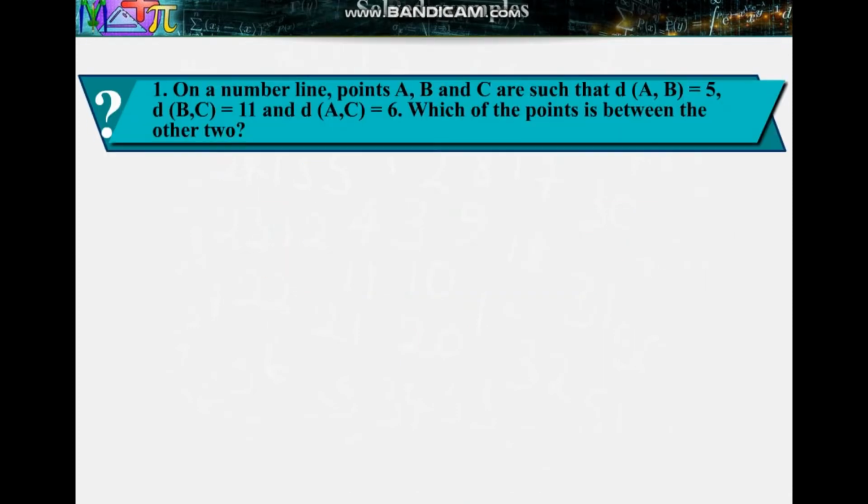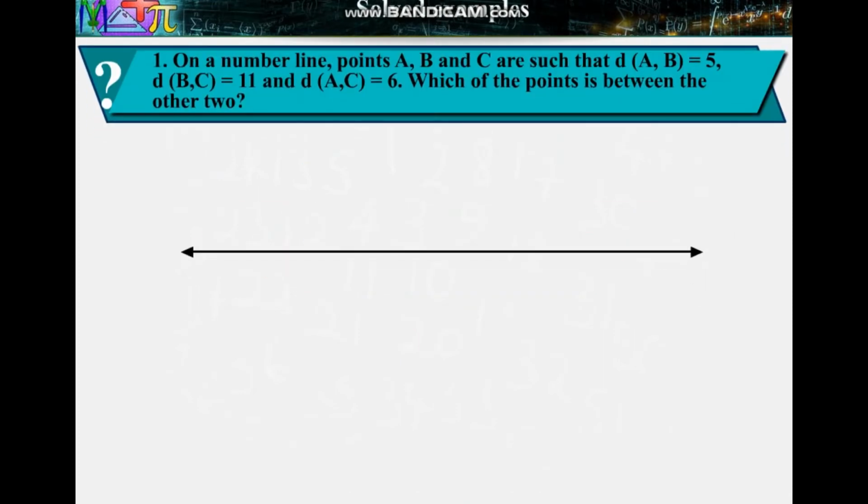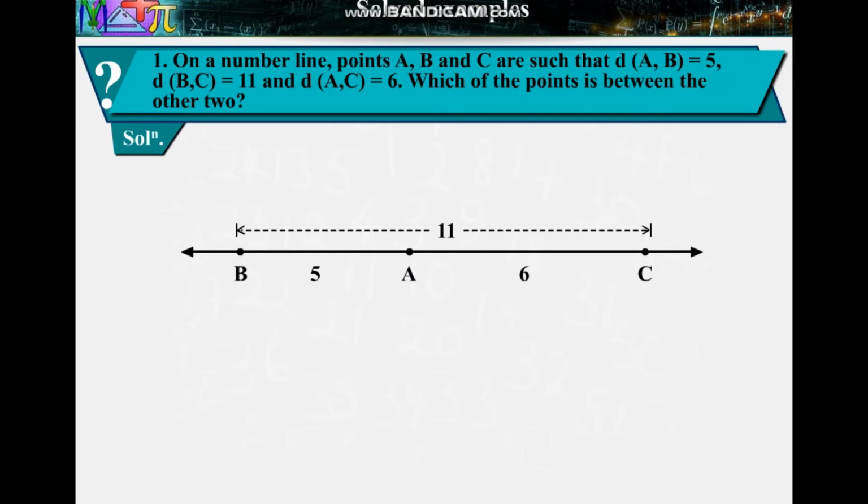Solved examples. Example 1. On a number line, points A, B and C are such that distance of AB is equal to 5, distance of BC is equal to 11 and distance of AC is equal to 6. Which of the points is between the other two? Solution: which of the points A, B and C is between the other two can be decided as follows.